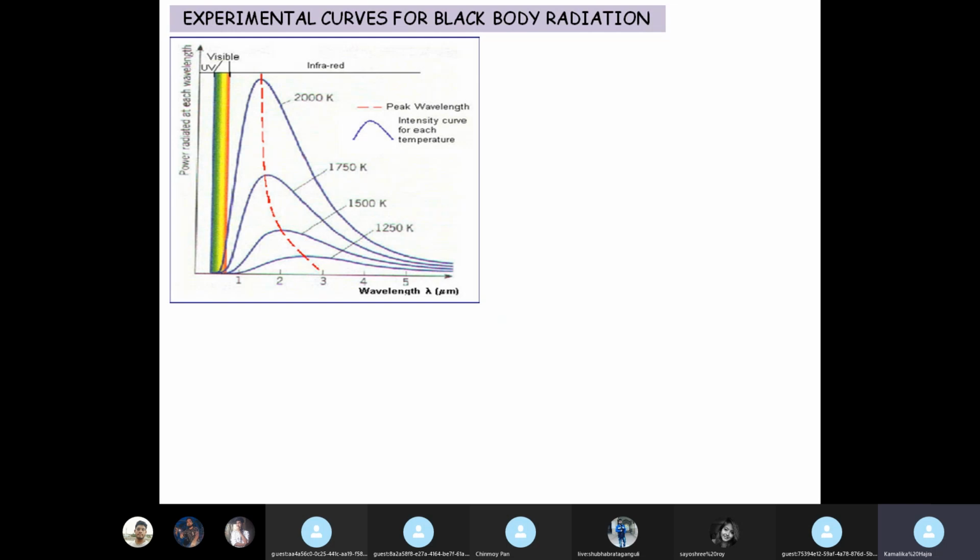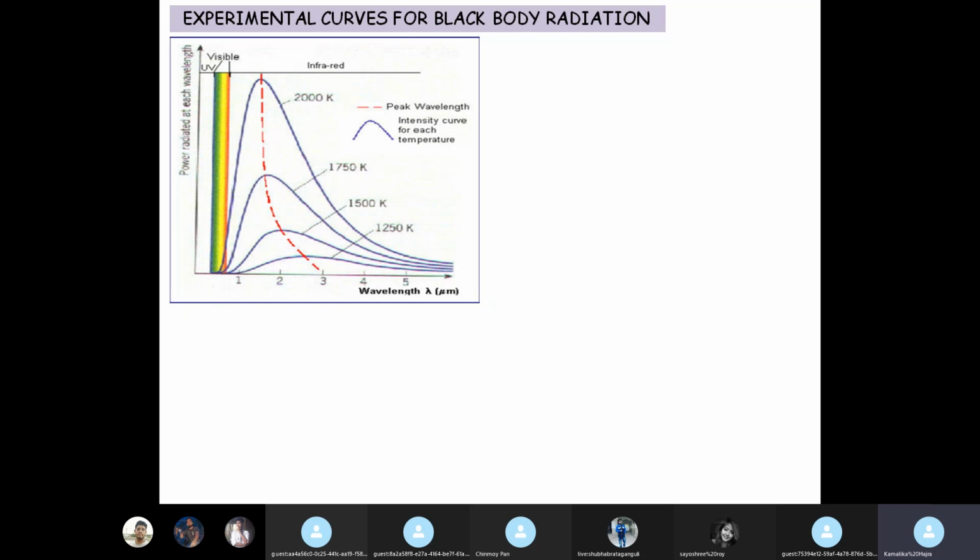Now obviously, the moment you get an experimental curve, and when there are two theoretical laws already supporting this, like Wien's displacement law and Stefan-Boltzmann law, then theoreticians start doing mathematical analysis so that they get a function which will fit these experimental curves, so that we get a law that will back this experimental curve.